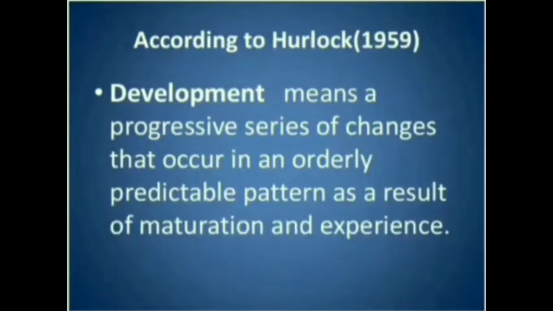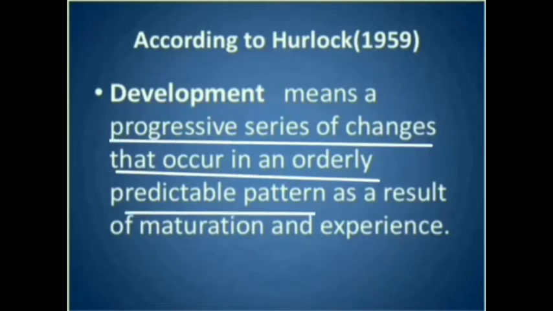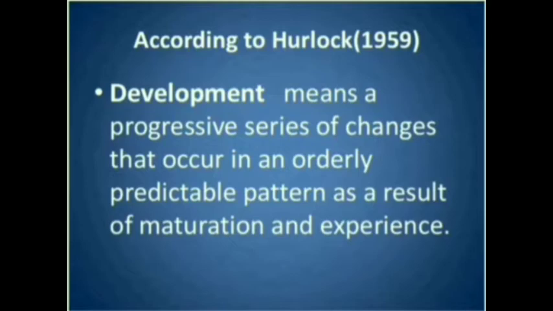Now, what's the definition of development according to Harlock? Development means a progressive series of changes that occur in an orderly, predictable pattern and as a result of maturation and experience. So, development occurs progressively, one after another, in a sequential, systematic manner, and it is predictable. One can predict that up to this stage the organism is developed, so after 2 years he will develop like this, like that.